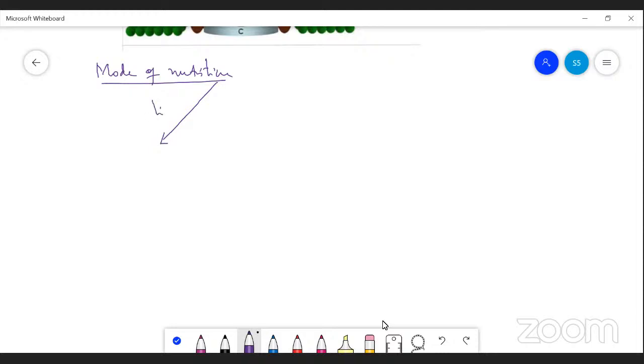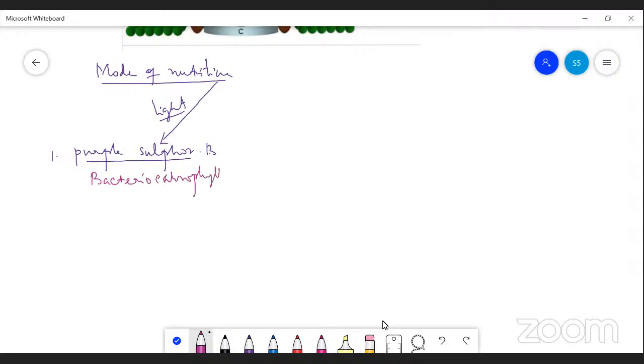For example, purple sulfur bacteria. The purple sulfur bacteria have a green coloring pigment called bacteriochlorophyll pigment. Due to this pigment, they utilize light energy to synthesize carbohydrates.